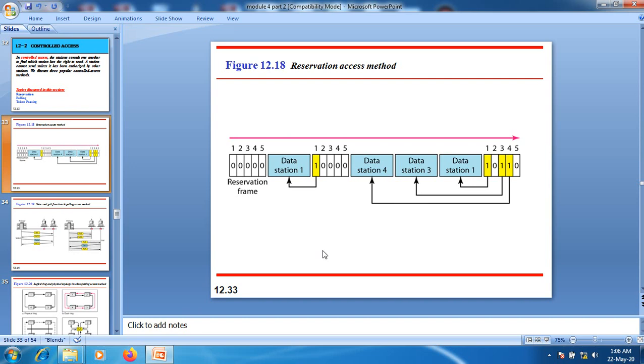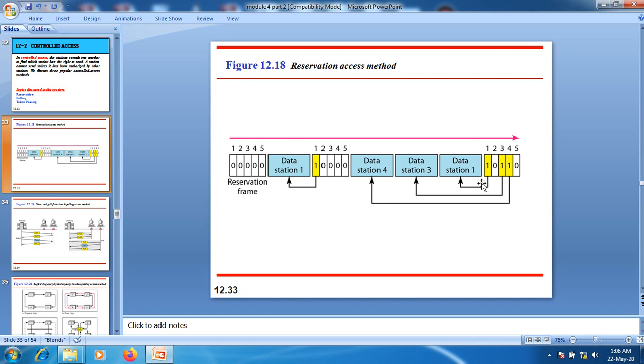Suppose you have n nodes in a system. The reservation frame carries n mini slots, and each of these slots is reserved for one station. If a station has data to send, it must first make a reservation in its own mini slot.